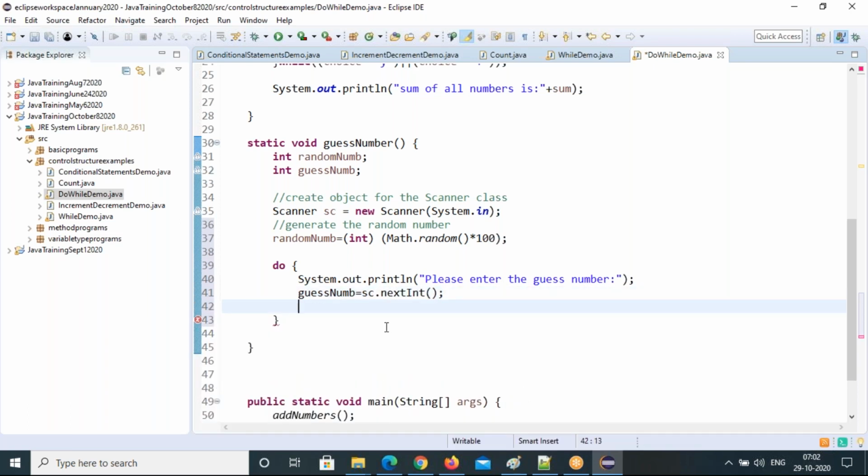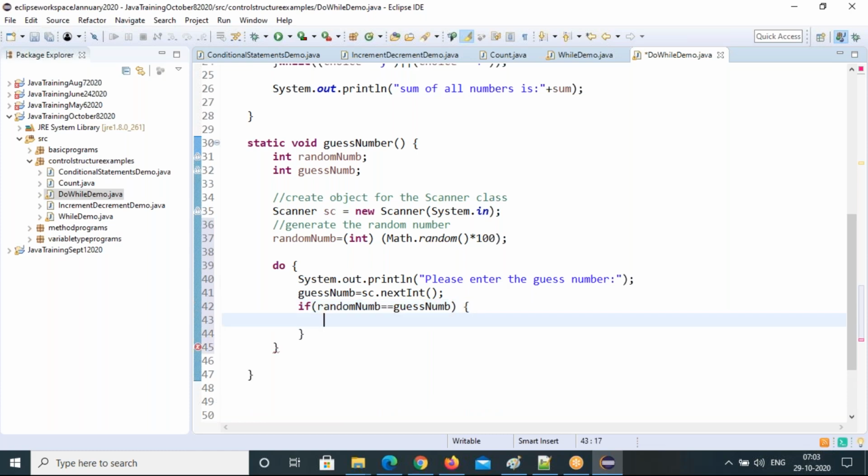Now I got my guess number, and I got my random number. Now you compare it. If random number equal to guess number, then you can say simply, you guessed the correct number, right? You guessed the correct number.